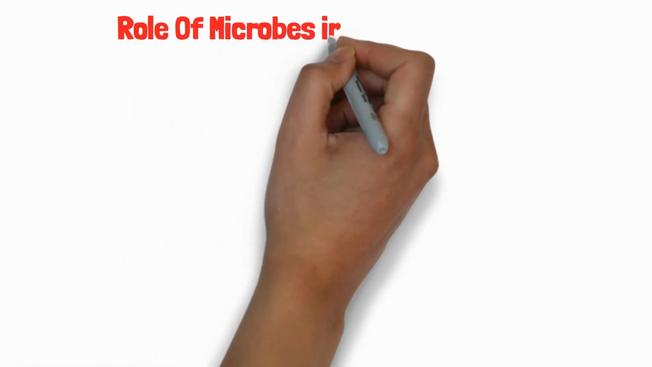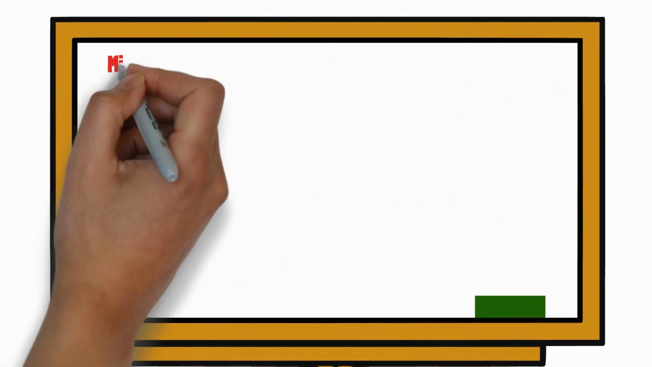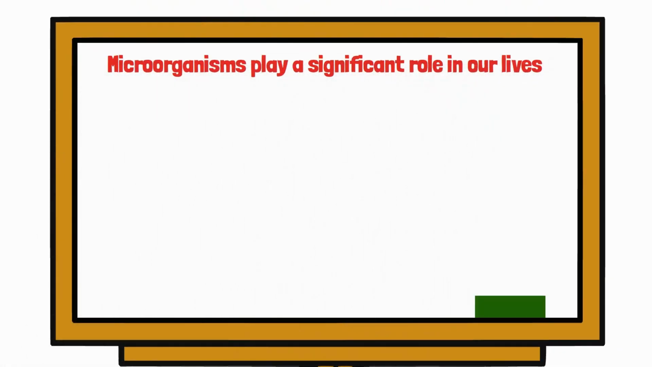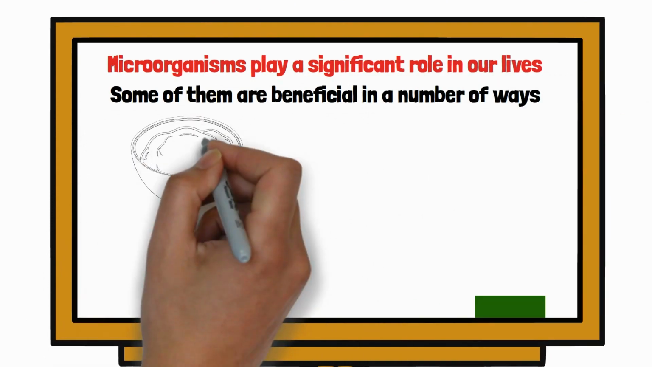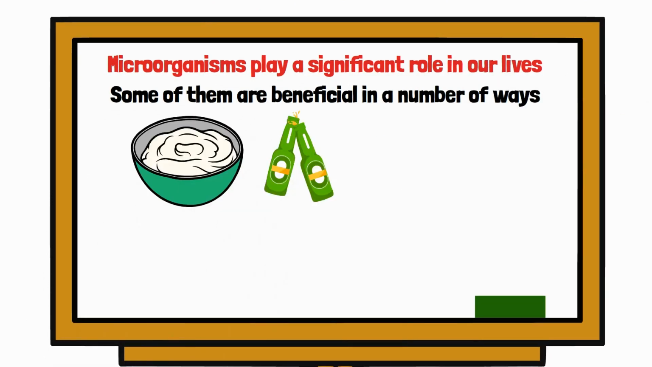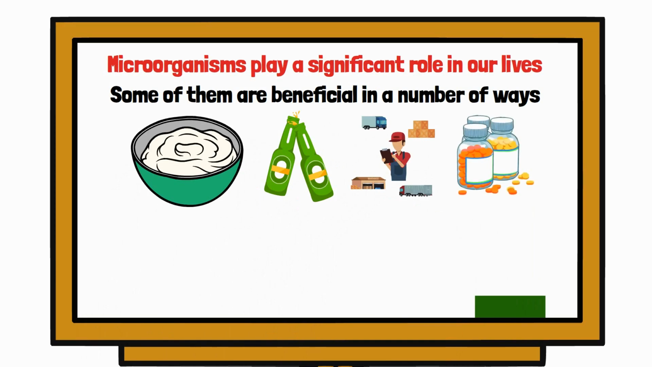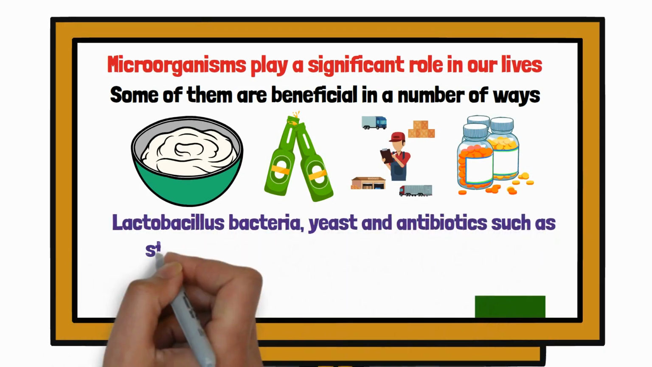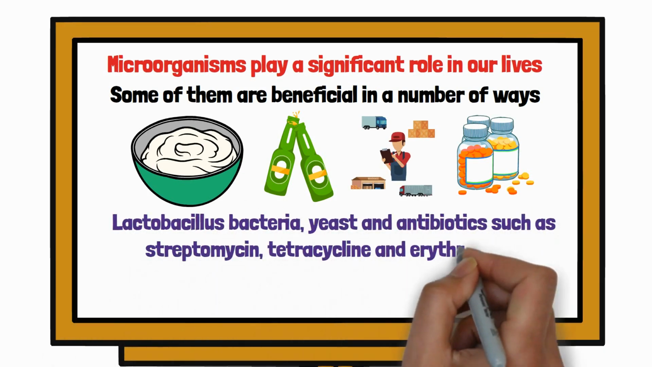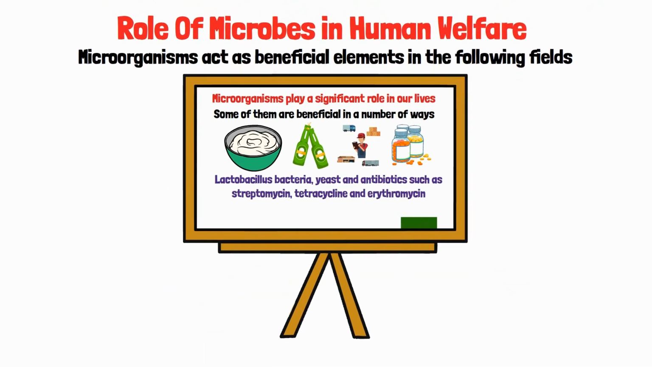Role of microbes in human welfare. Microorganisms play a significant role in our lives. Some of them are beneficial in a number of ways. From making curd and alcohol to cleaning up the environment, from commercial to medicinal industry, microbes are useful in many fields. Some names of useful microorganisms are lactobacillus bacteria, yeast, and antibiotics such as streptomycin, tetracycline, and erythromycin. Microorganisms act as beneficial elements in the following fields.